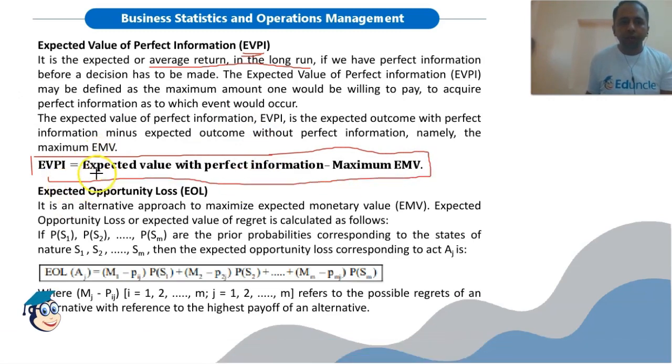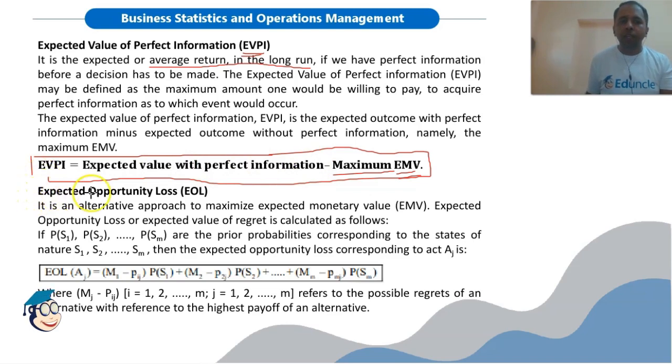So we have EVPI equals expected value with perfect information minus expected outcome without perfect information, which is also called the maximum expected monetary value. So it is expected value with perfect information minus maximum expected monetary value. How to calculate expected monetary value? We have already discussed. Now out of all the EMVs, we will take the maximum EMV and subtract it from expected value with perfect information. That will give us the value of EVPI.